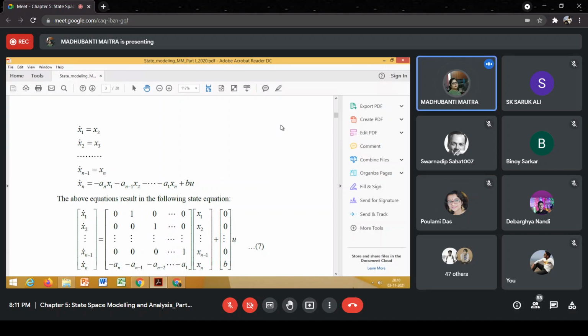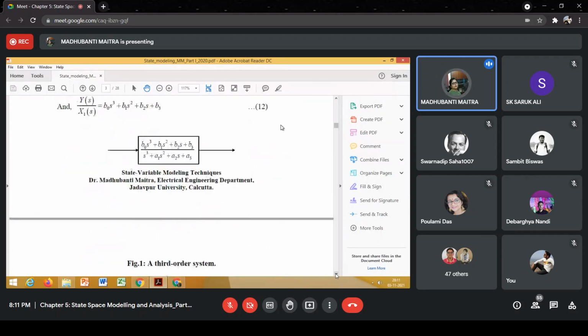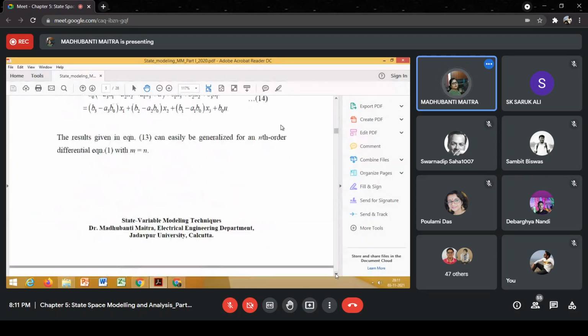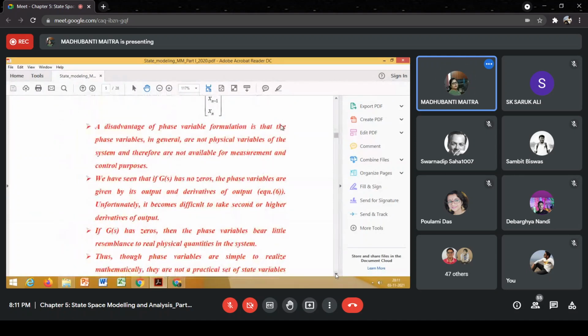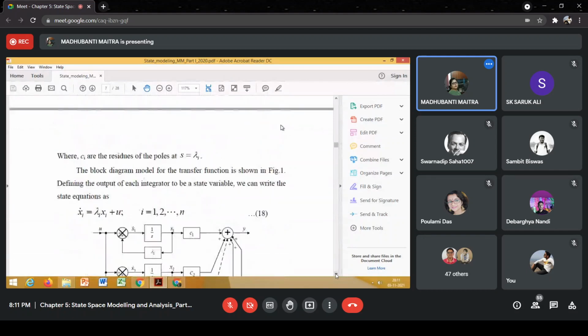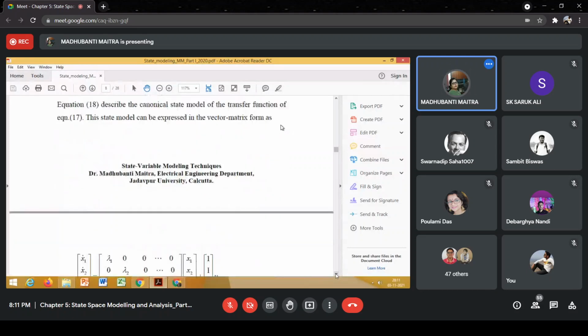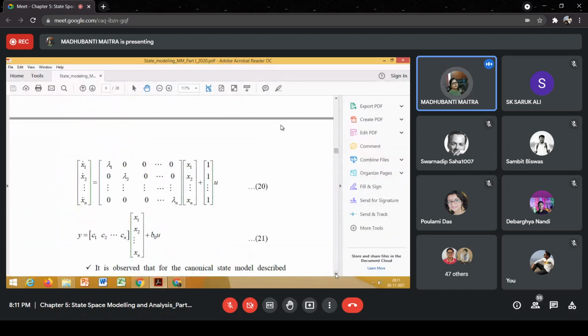And that's why we go for canonical models, where you see we are getting n first order differential equations which are completely decoupled in nature. x1 dot is only a function of x1.